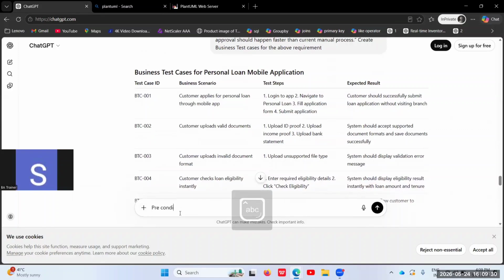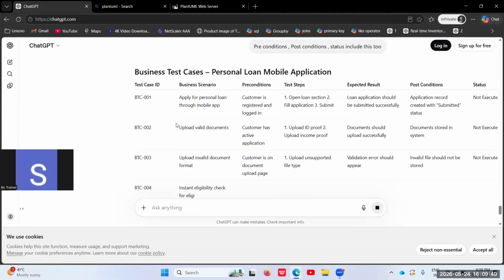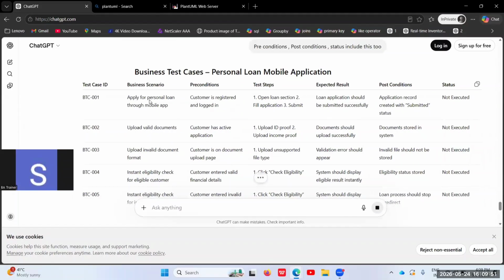And you can add post conditions, and the status. So I will ask AI to include these. So when I tell AI, you can see it gave me the business test cases for the requirement which I was expecting.